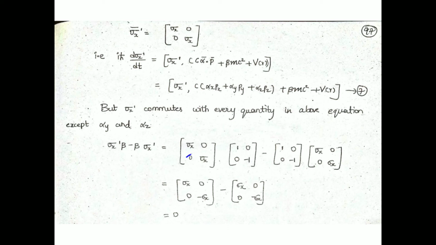Next, 0 into 0 is 0 plus sigma x into minus 1 is minus sigma x. In similar fashion for the other product, if we do matrix multiplication, we are going to get this. Here you can see sigma x minus sigma x, 0, 0, minus 0, 0, and minus sigma x minus of minus sigma x, that is plus sigma x. So all the corresponding elements are 0. This is nothing but a null matrix. Hence sigma x dash and beta are commuting with each other.